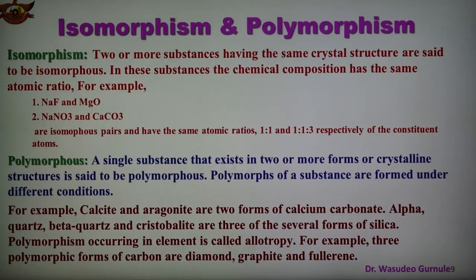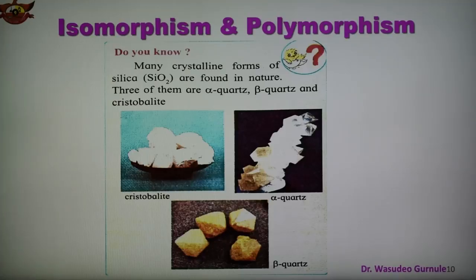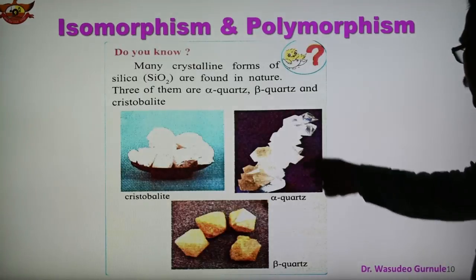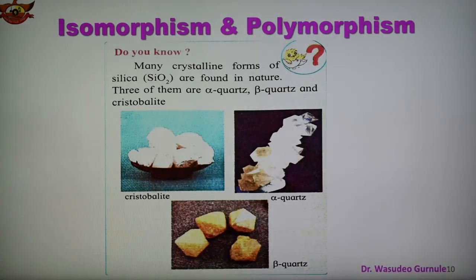So isomorphism and polymorphism are there in solids, and this slide shows the structure of silica. Here this is cristobalite, this is alpha quartz, and this is beta quartz.